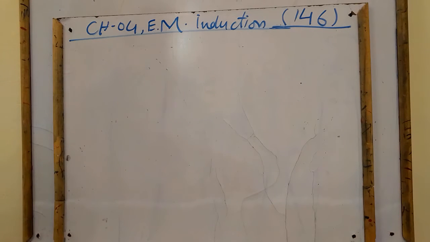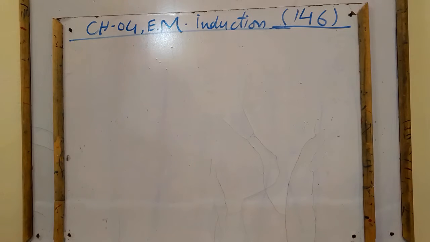But here in this chapter number 4, electromagnetic induction, which was discovered by Michael Faraday in 1831 in UK, and simultaneously by another scientist in USA. Same time, same concept, but different locations.